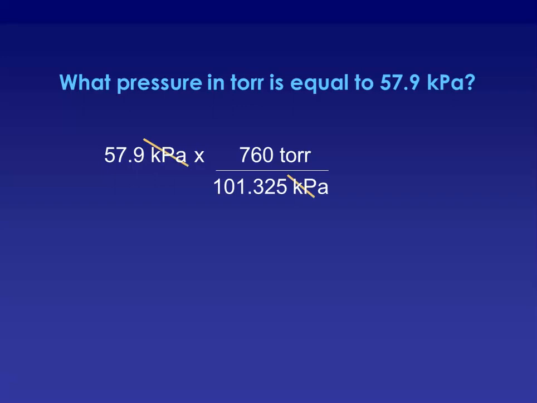And when we go through and do the math, the 760 is a defined quantity. It will not affect your sig figs. So we're going to have 3 sig figs in our answer, 434 torr.